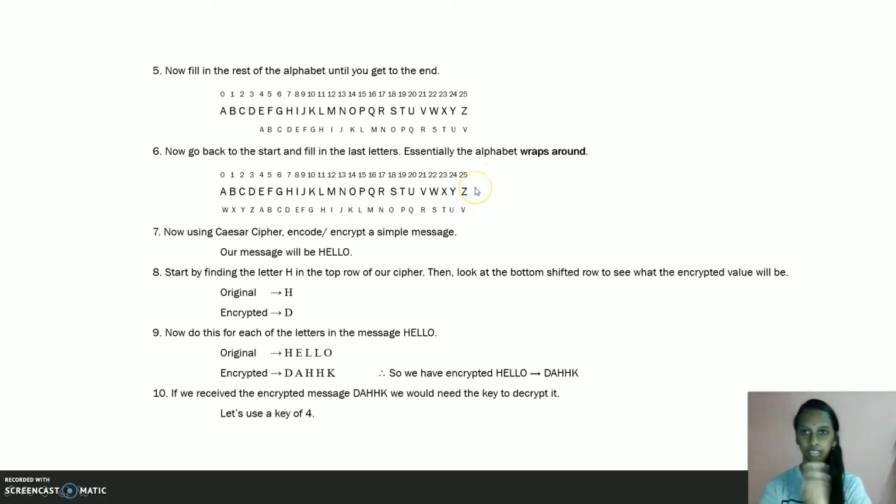Essentially, the alphabet wraps around. Now using the cipher, encode or encrypt a simple message. Let's use the message hello. Start by finding the letter H in the top row of our cipher. Then look at the bottom shifted row to see what the encrypted value will be.